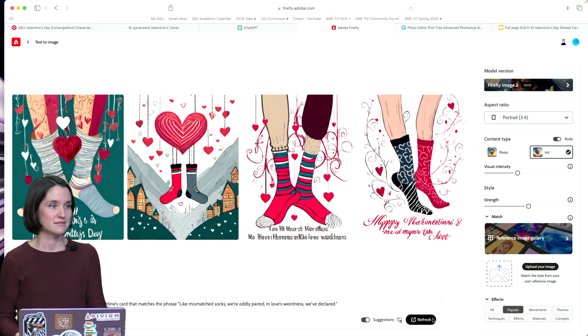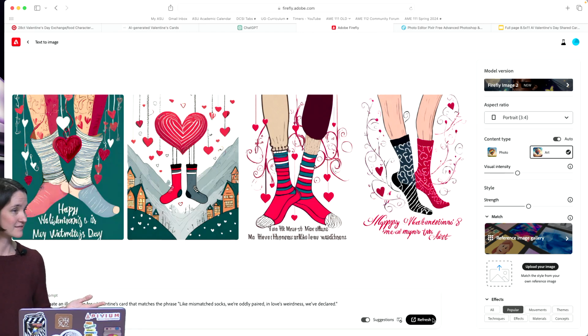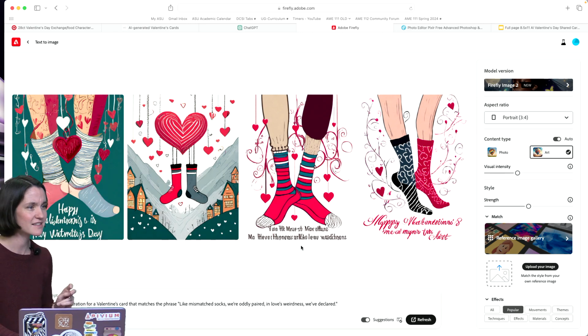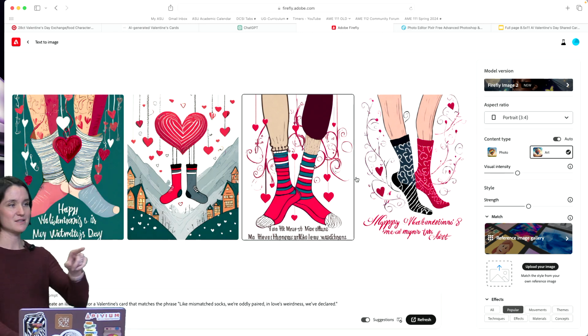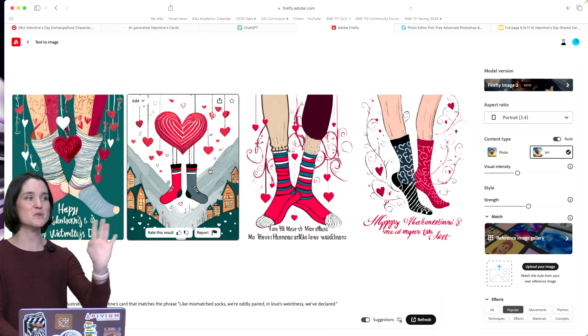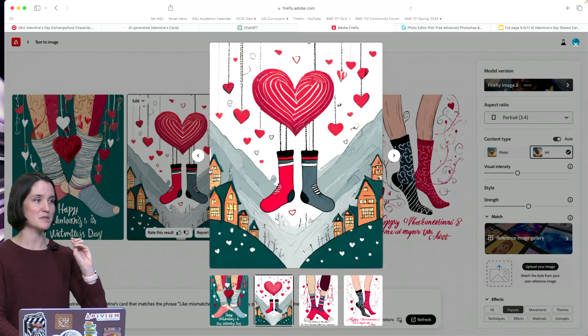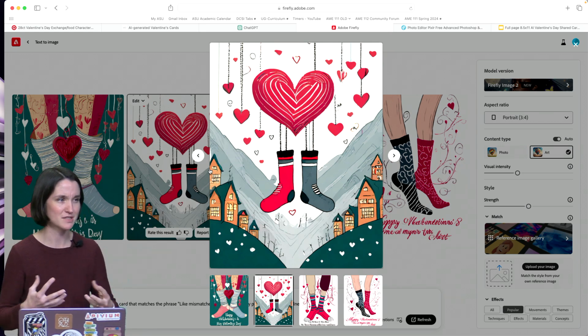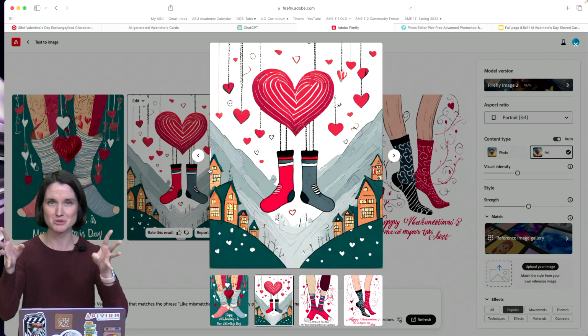Oh boy. Okay, we've got mismatched socks. This is pretty good. Look, this one even says happy. This does not say Valentine's, but it's close, right? It's kind of weird. This is cute. This is holiday-esque. Okay, this third one's weird. The legs, I can't with the legs. Okay, I'm gonna go with this second one here, which is gonna be the easiest to integrate into my card, and also it's my style the most. It's simple and straightforward. I'm gonna go with this.